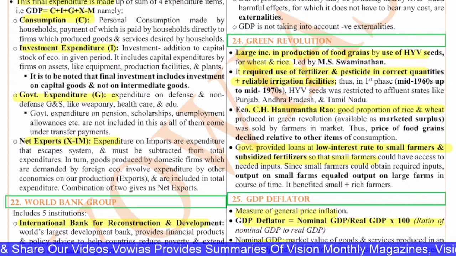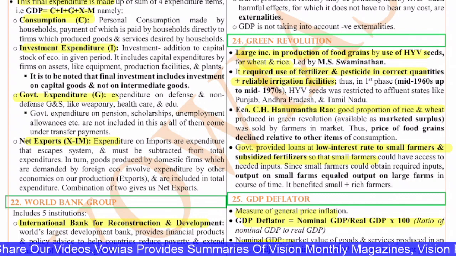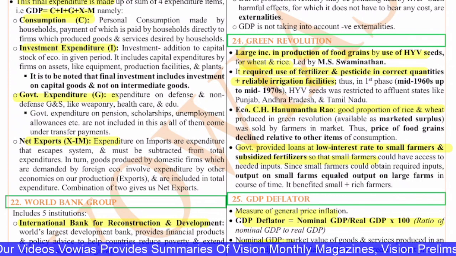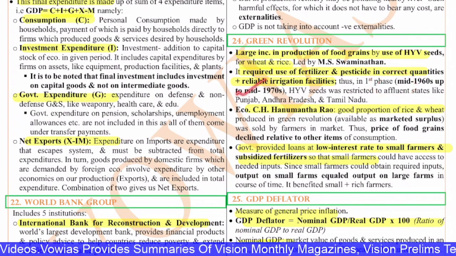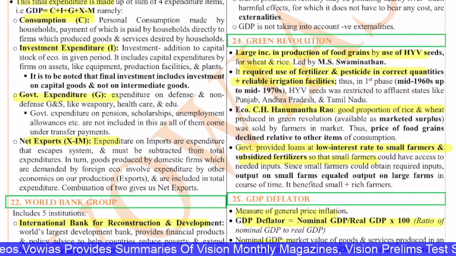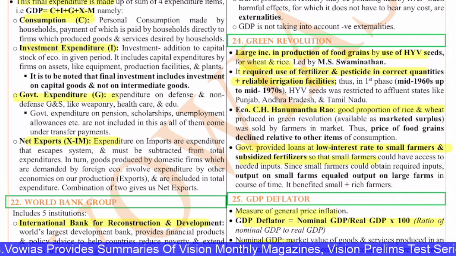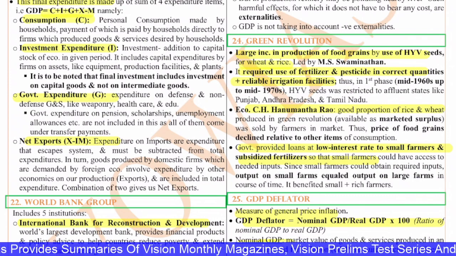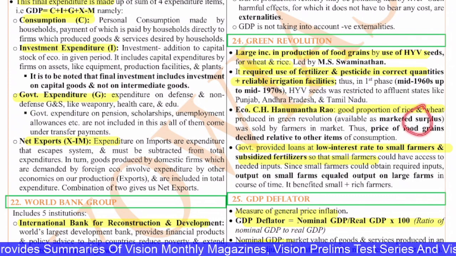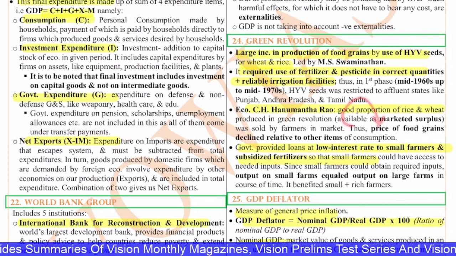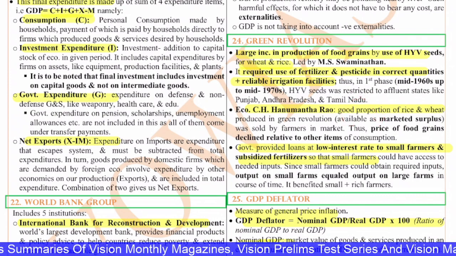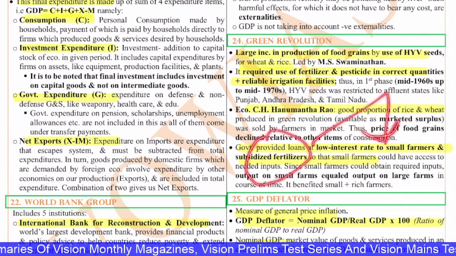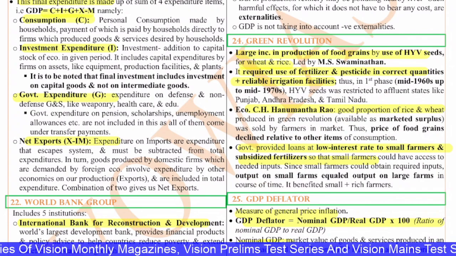The first phase was taken up in the mid 1960s up to mid 1970s. The high yielding variety seeds were restricted to affluent states like Punjab, Andhra Pradesh and Tamil Nadu. Economist C.H. Hanumantha Rao said that a good proportion of rice and wheat produced in the Green Revolution was available as marketed surplus and was sold by the farmers in the market. Thus, the price of the food grains declined relative to other items of consumption. The government provided loans at low interest rate to the small farmers and subsidized fertilizers so that even small farmers could have access to these inputs.